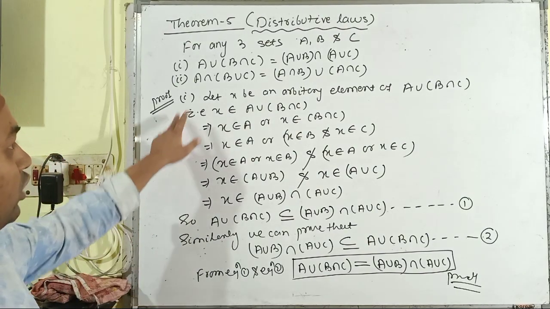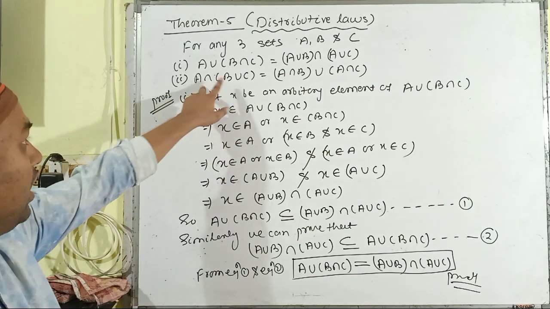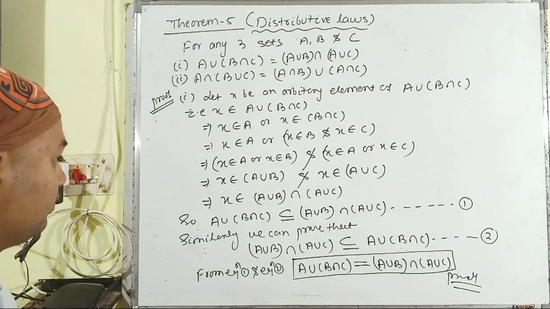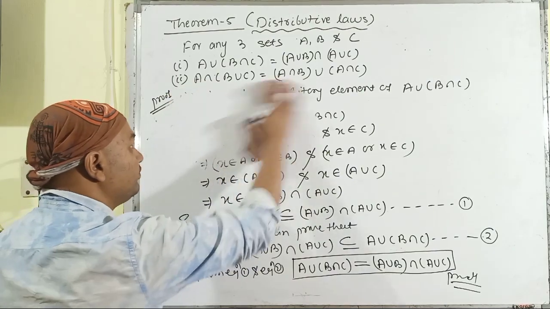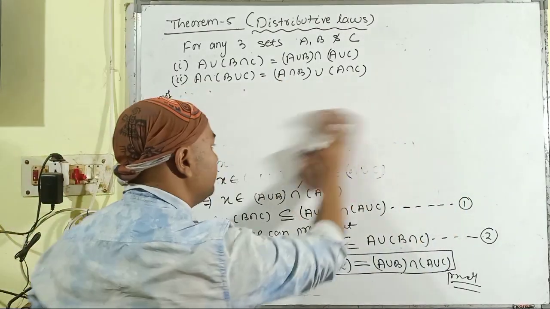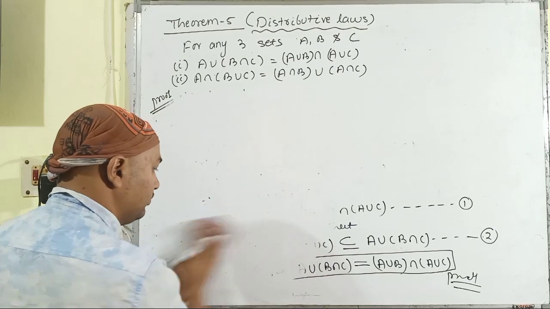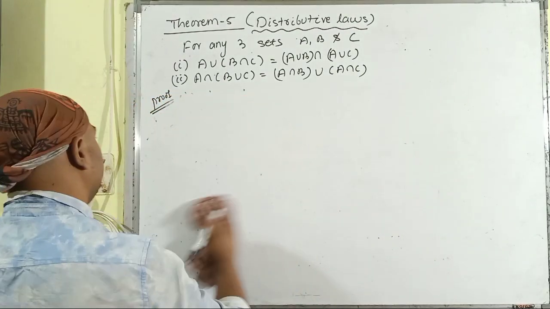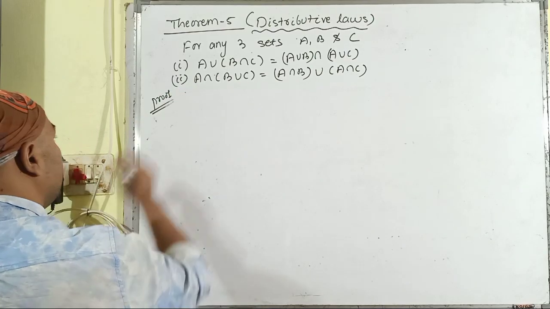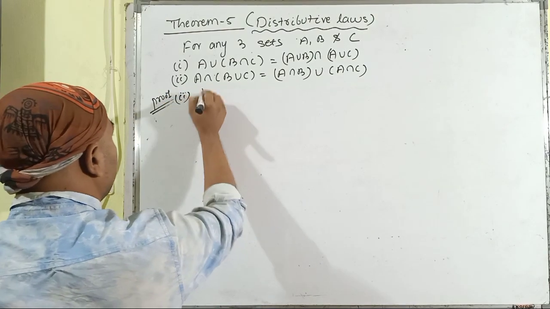Then moving towards the case of intersection and then union. This is the second part.